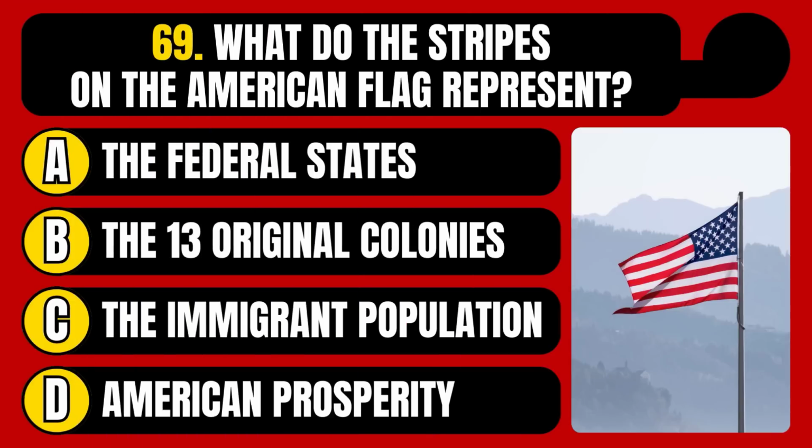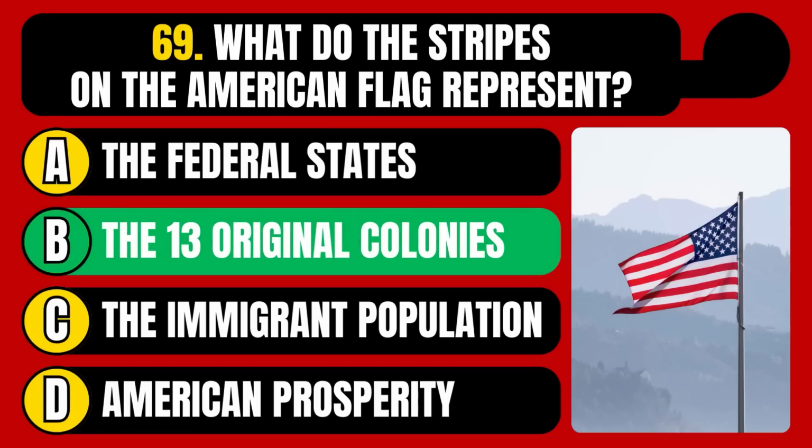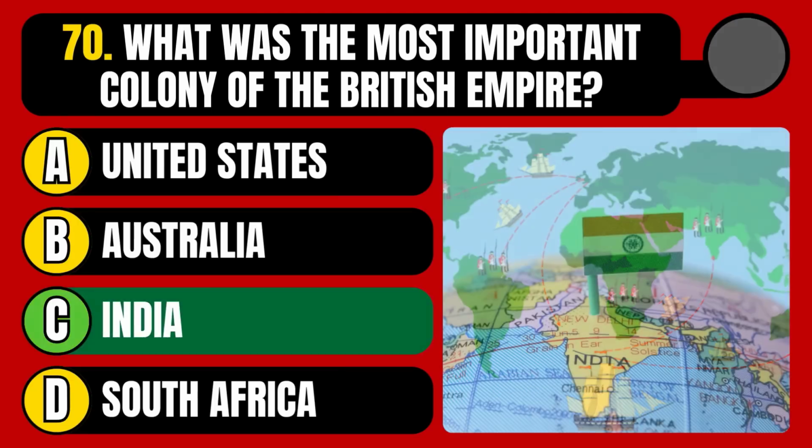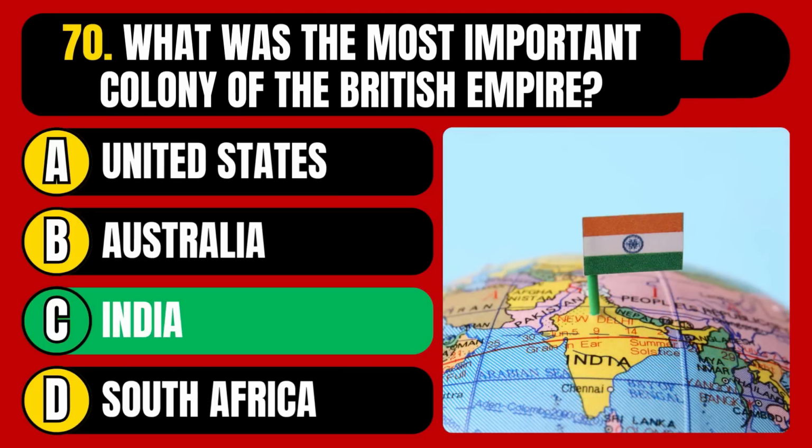What do the stripes on the American flag represent? The federal states, the 13 original colonies, the immigrant population, or American prosperity? The correct answer is option B, the 13 original colonies. What was the most important colony of the British Empire? United States, Australia, India, or South Africa? The correct answer is option C, India.